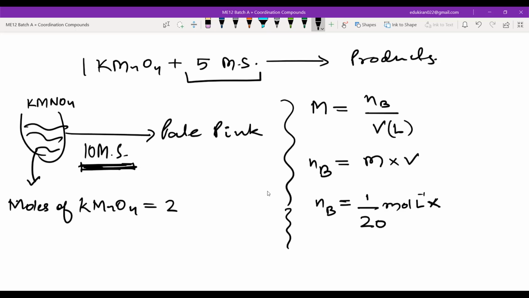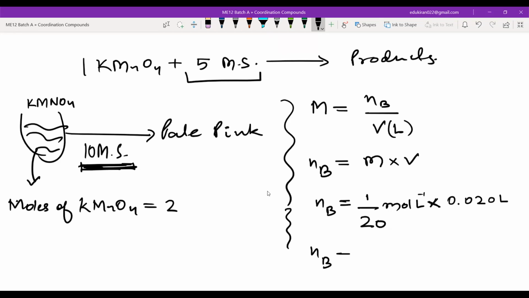So you have to determine the number of what you had in the burette. In the burette you had KMnO4. So 20 ml of Mohr's salt was used, right? So we'll write 0.020 liters.